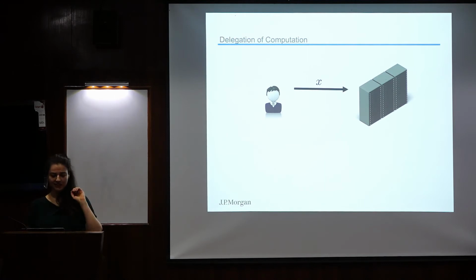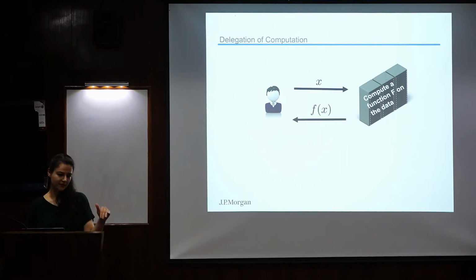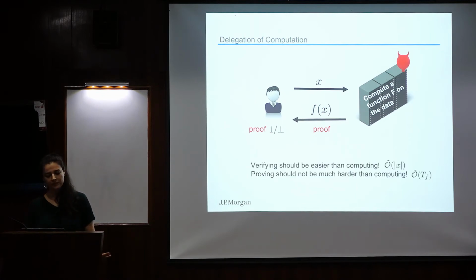So let's say that we send our data to the cloud, and then the cloud computes the function f that we want to compute and sends back the answer to us, okay? But the cloud can be malicious, so we need to verify that it computed the right function for us. So for that, it is supposed to send a proof of the correctness of the evaluation. And then we receive the proof, and we check whether the proof is correct, whether we can accept or reject. Okay? And what are the requirements here?